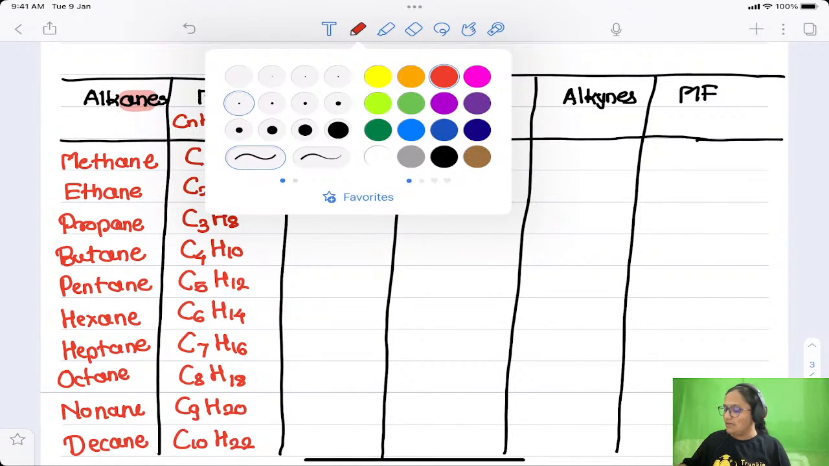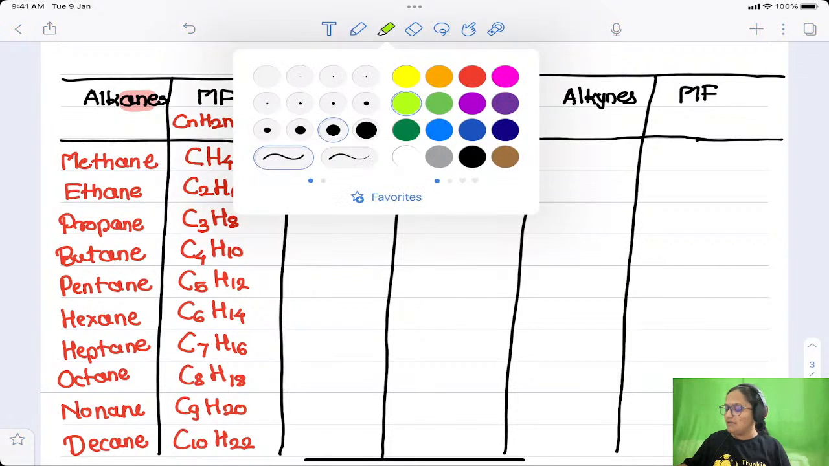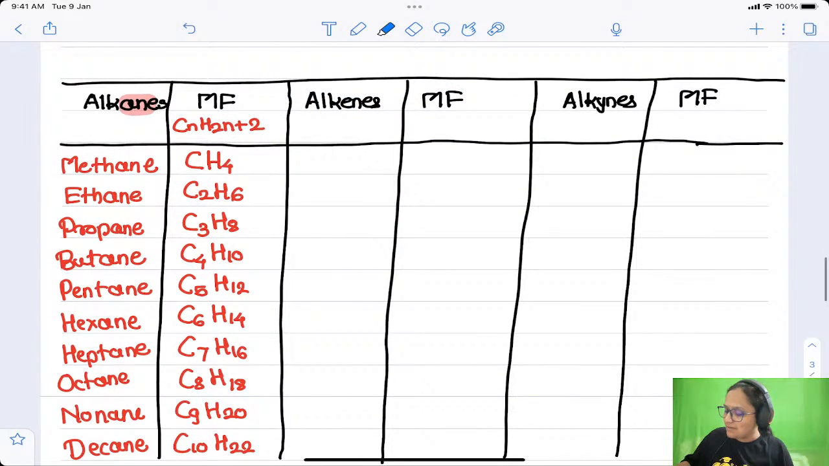Okay, similarly alkenes. Now you can see the difference in the names of alkane and alkene. What is that difference? There is a difference of one letter, E. Same thing we are going to follow for the name of alkene also. Simply the A from alkane you are going to replace by E.